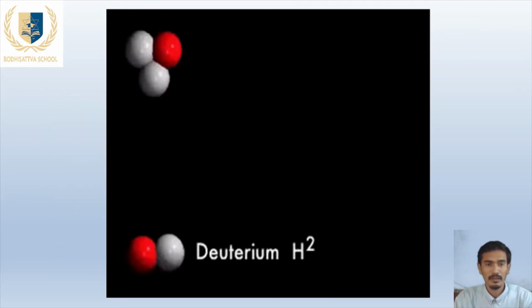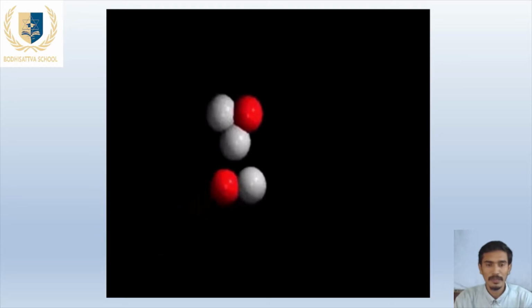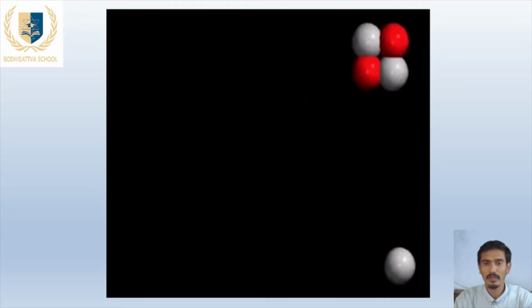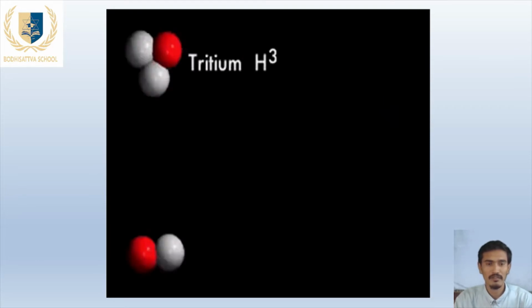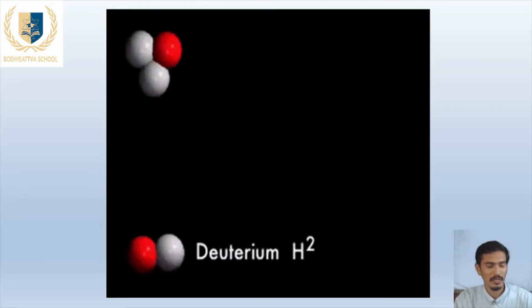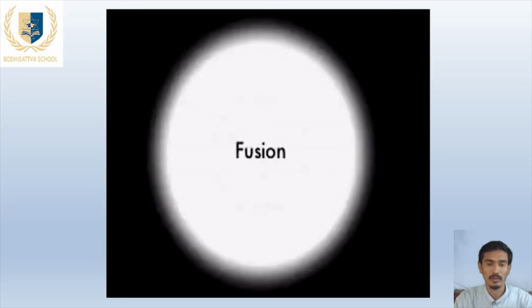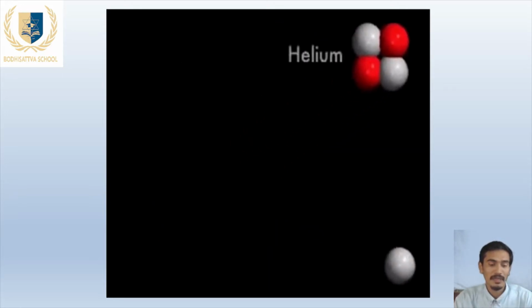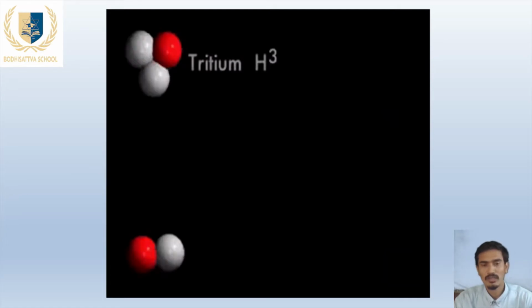Here is the animation of the nuclear fusion reaction. Here hydrogen becomes helium. Hydrogen is the smallest of the elements, and we will talk about the isotopes of hydrogen. Isotopes are members of the same element which contain the same number of protons, but their number of neutrons is different.